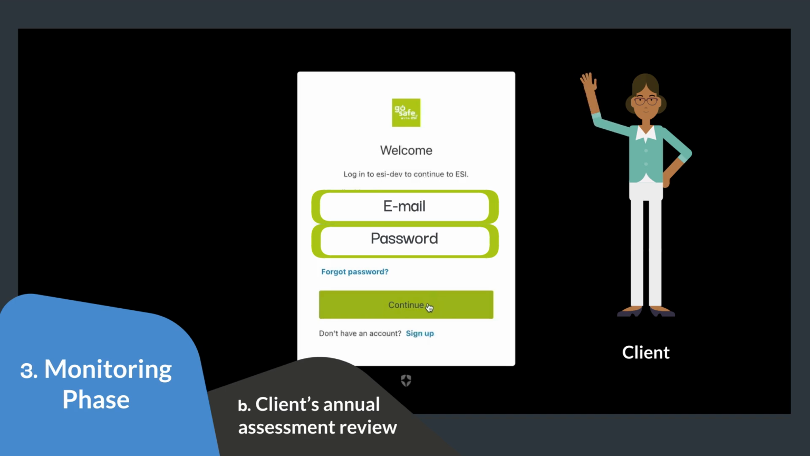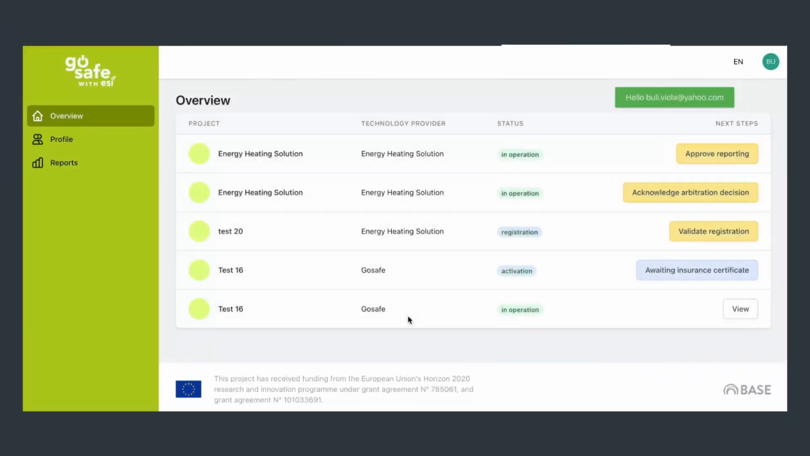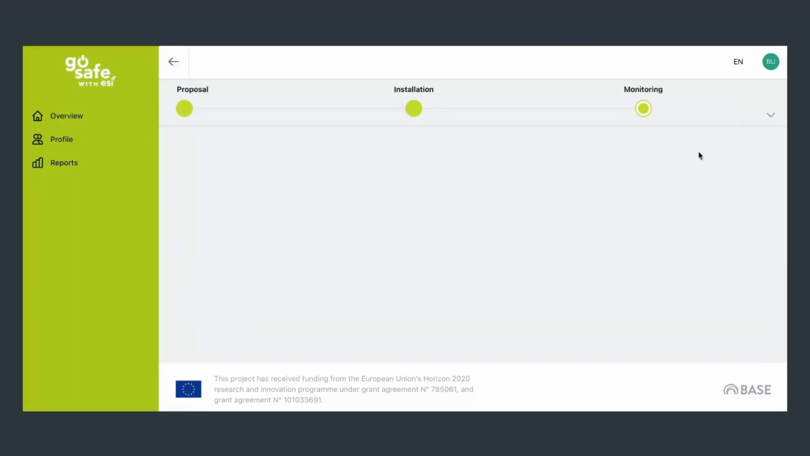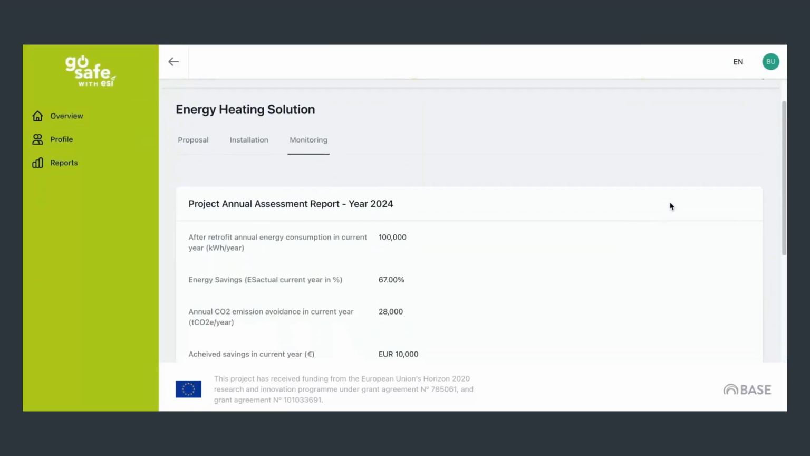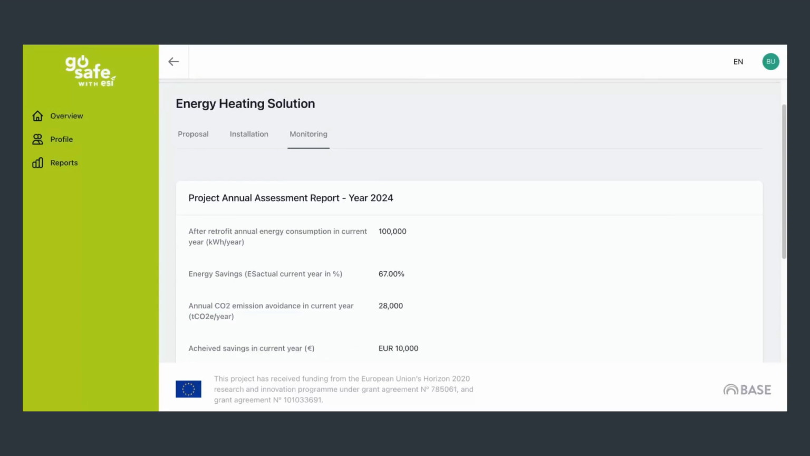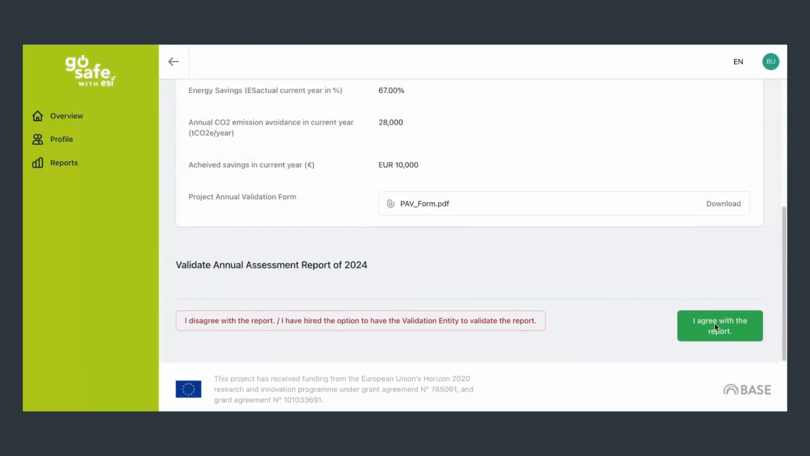Logging in as the client, I click on Approve Reporting and review all the information inserted by the technology provider and the document Project Annual Validation Form. If everything is correct and I do not want to hire the optional annual validation services from the validation entity, I click on the green button, I agree with the report. The process of the first year annual assessment finishes here.